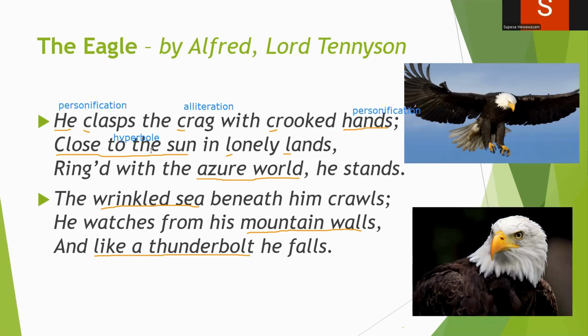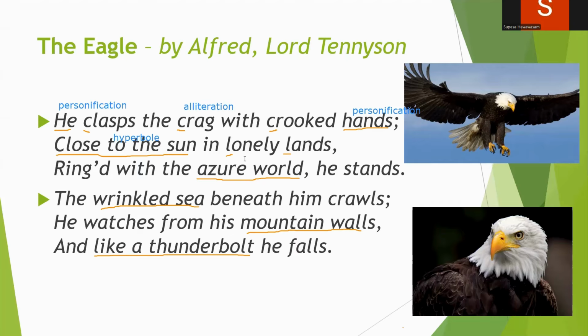How can anybody live that high up? We cannot live, and the eagle also cannot live close to the sun. But Alfred Lord Tennyson has given the hyperbolic effect, or the exaggeration, through this metaphor, right? Close to the sun. That means that high up he's living. This is also a metaphor, children, right?